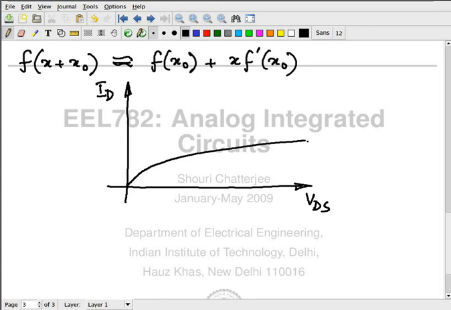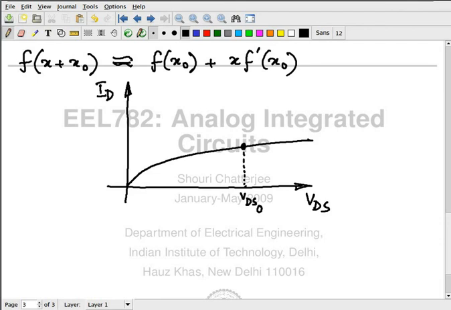Also suppose that VDS is the only variable here. Suppose my f is basically ID as a function of VDS, that is the function I'm trying to describe, and suppose this is x naught, VDS0.